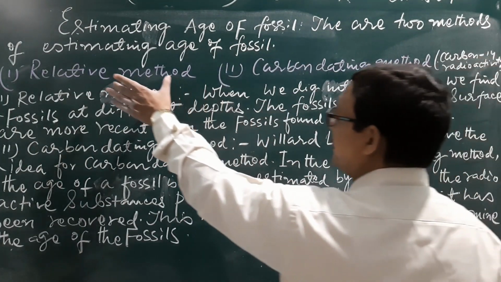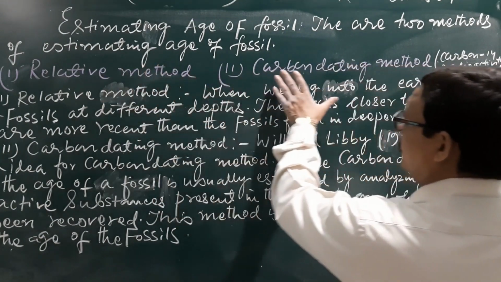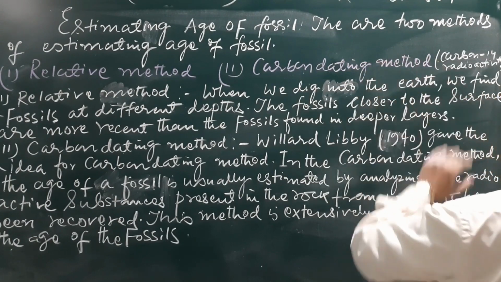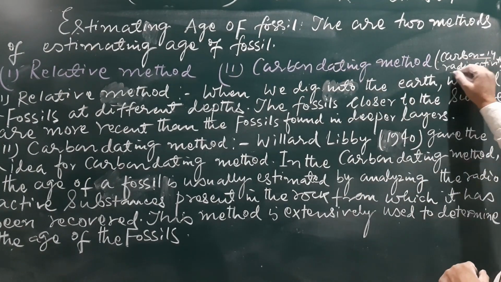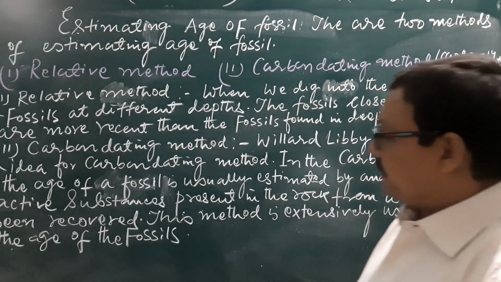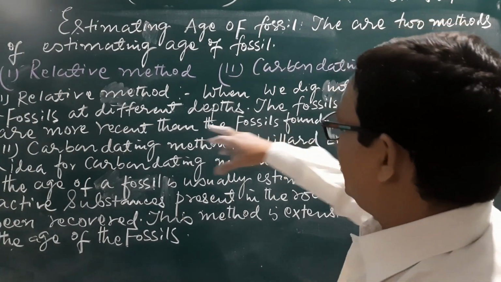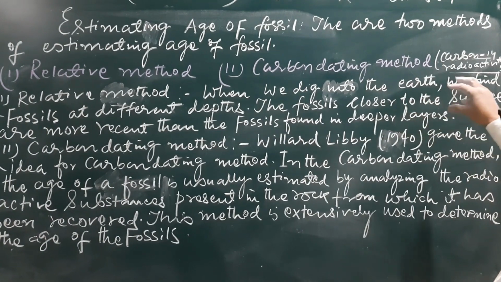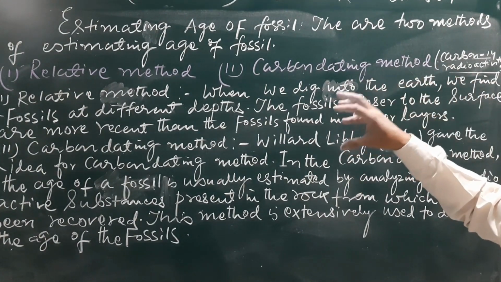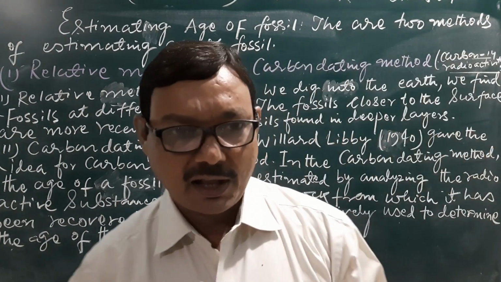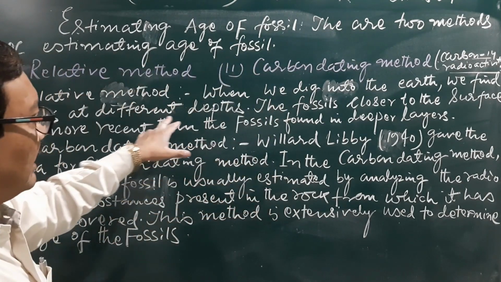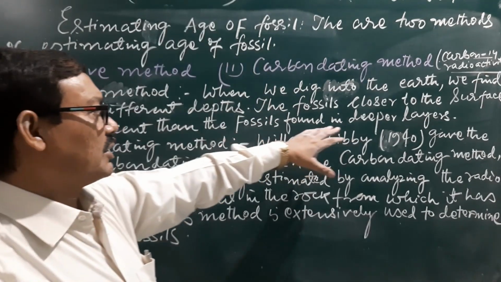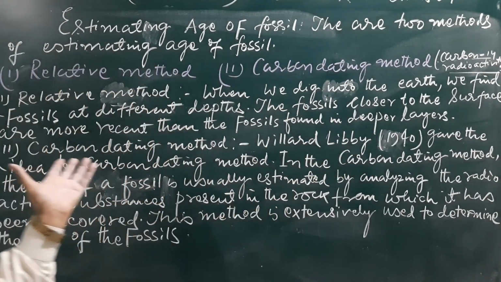There are two different methods for estimating the age of fossils, the relative method and the carbon dating method, that means the carbon 14 radioactive method. In the relative method, when we dig into the earth we find fossils at different depths, and the fossils closer to the surface are more recent than the fossils found in the deeper layers. It is known as the relative method.